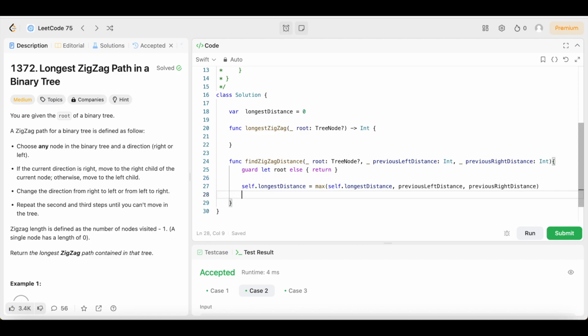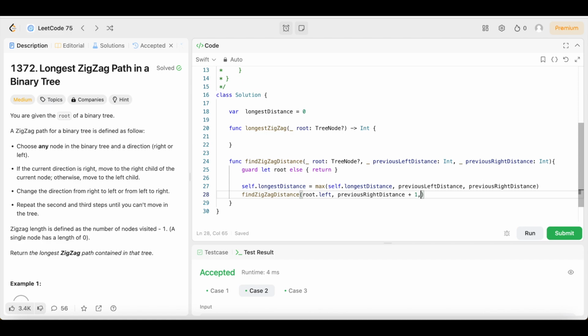Then we're going to come down here, we're going to use a little recursion, and we're going to say findZigzagDistance, and we're going to pass in root.left. Then we're going to say previous right distance plus 1, because remember we're going zigzag, so in order to get to the left, that means we had to start from the right, if that makes any sense.